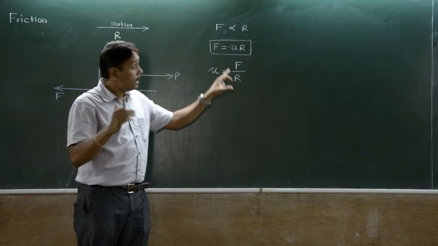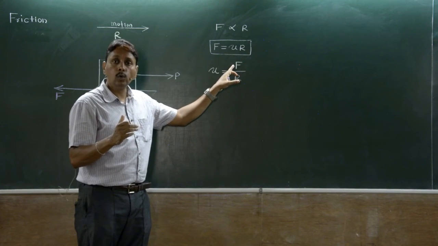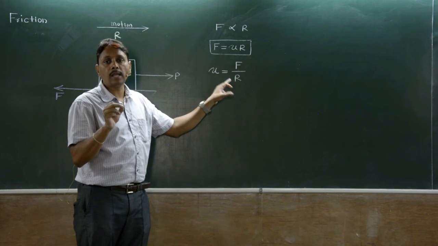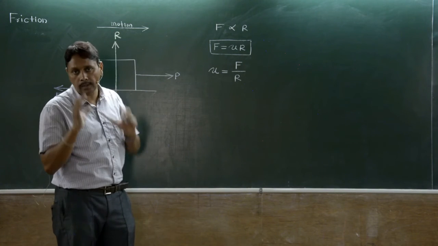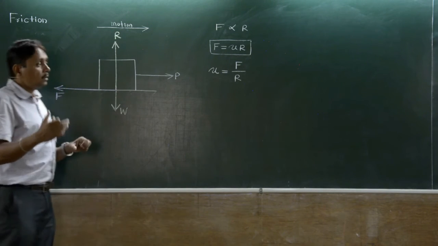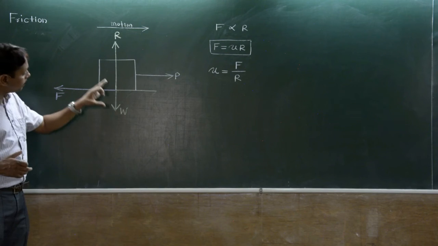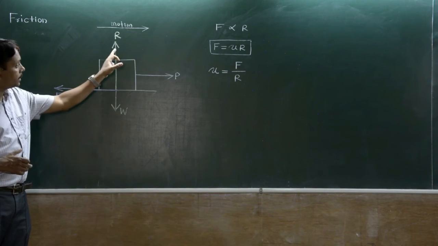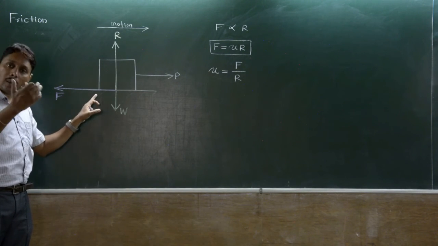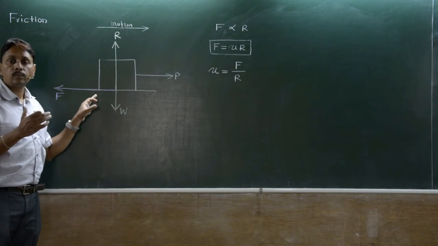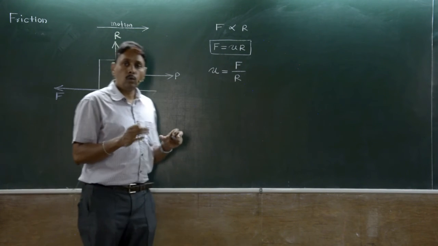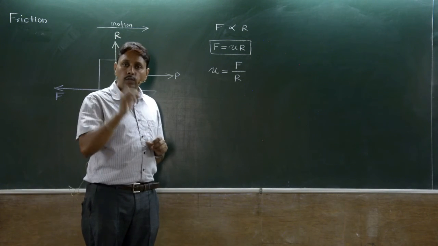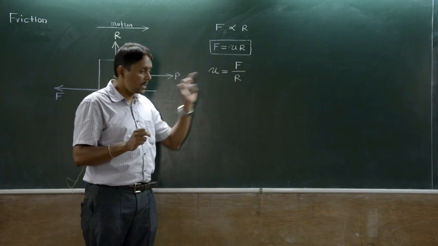This means both are reactions given by the same surface. Surface horizontal, reaction vertical, surface rough, that's why friction force. So mu has no unit, it is the ratio of limiting friction to normal reaction.